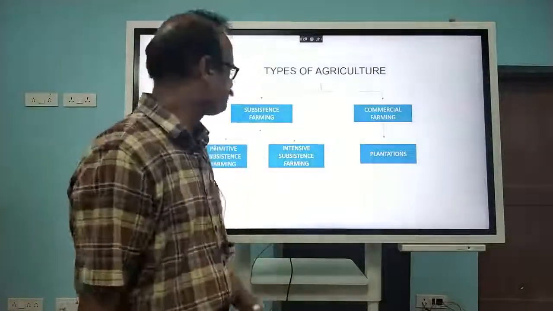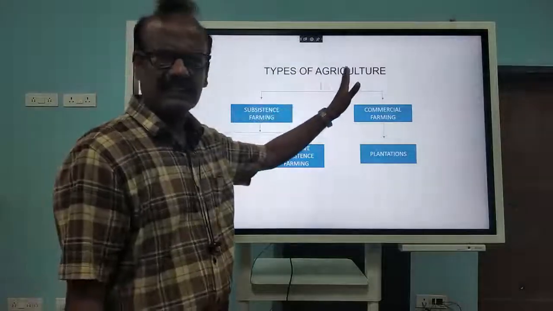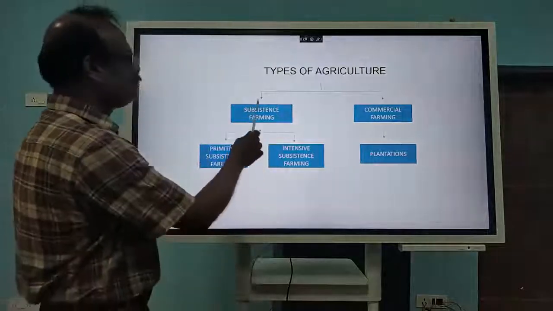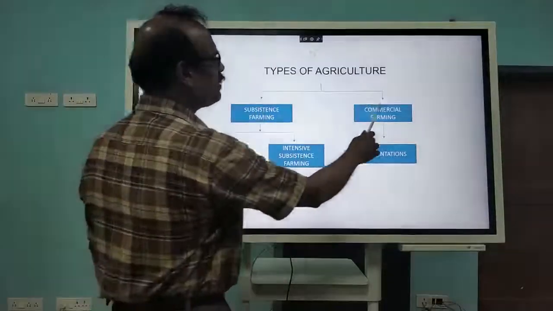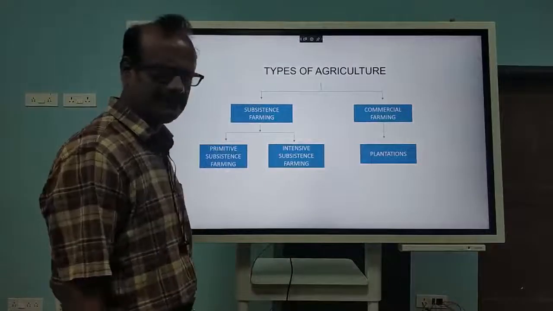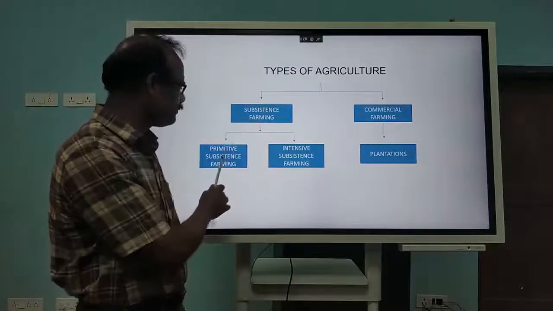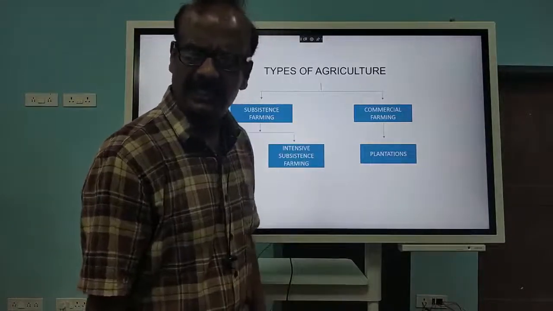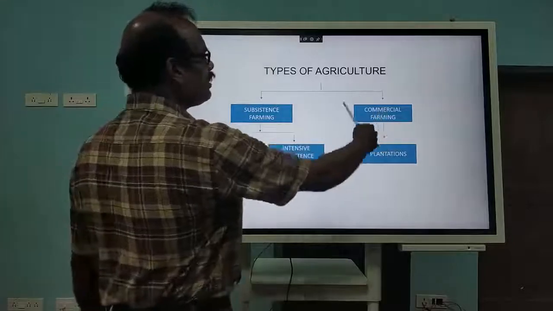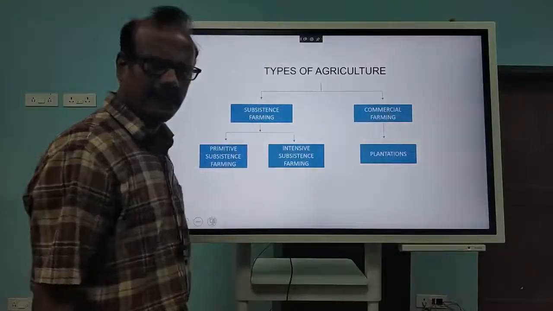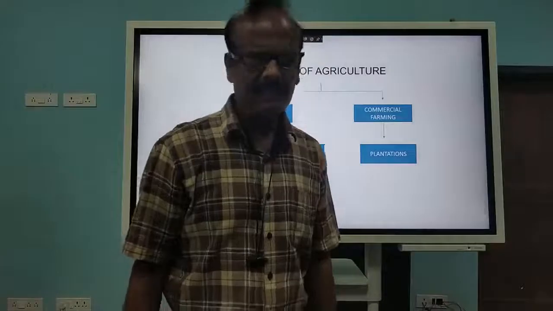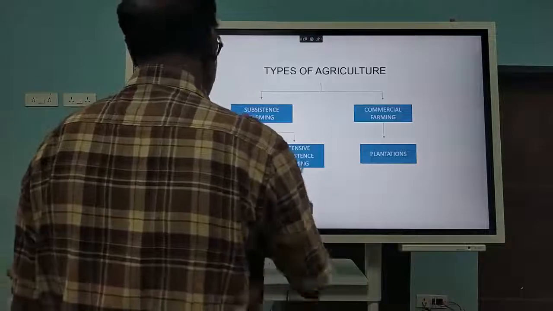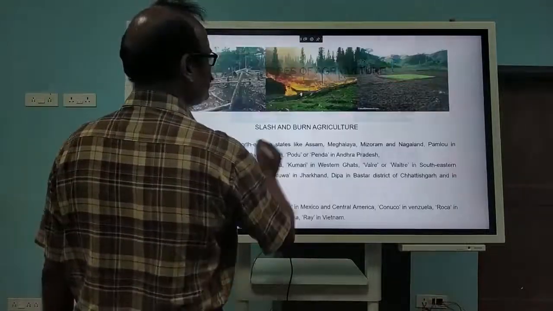If you see, agriculture is classified into different types. Basically it is of two types. One is called subsistence and another one is called commercial. Now again, subsistence is divided into primitive subsistence farming and intensive subsistence farming. Then under commercial farming comes the plantation. Plantation is also coming under commercial farming. So let us see the first one, that is the subsistence farming.